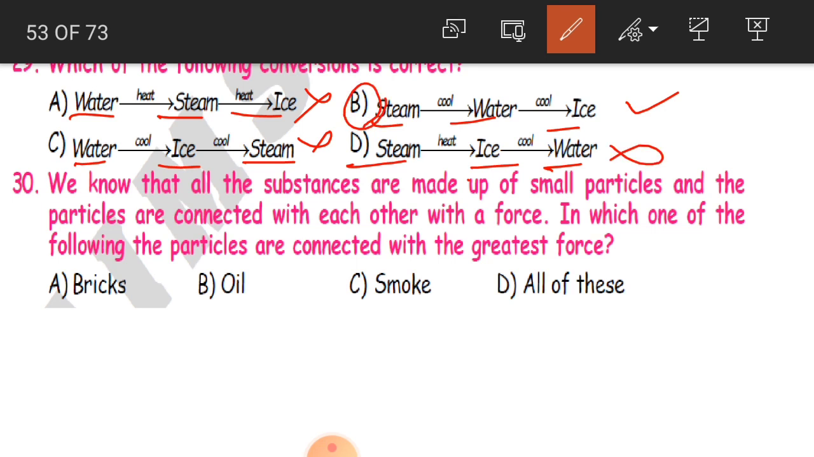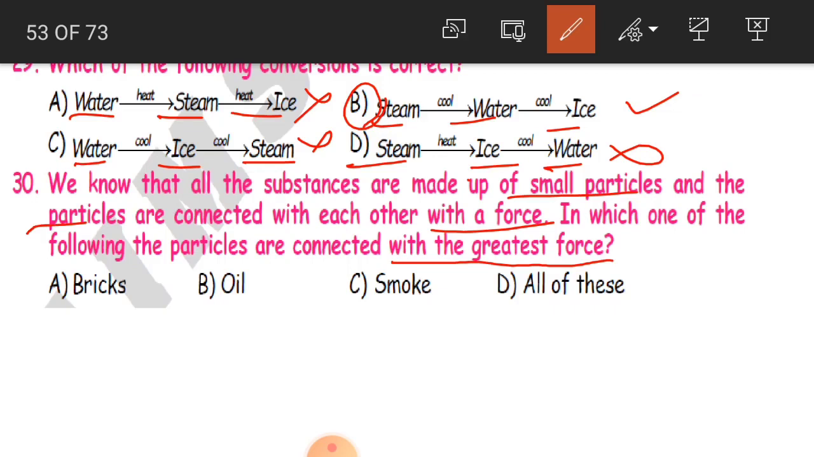Clear? Now, 30th question. We know that all substances are made up of small particles, and the particles are connected with each other by a force. In which one of the following are the particles connected with the greatest force? We have learnt that all substances, all materials, are made up of small particles, which we call molecules.